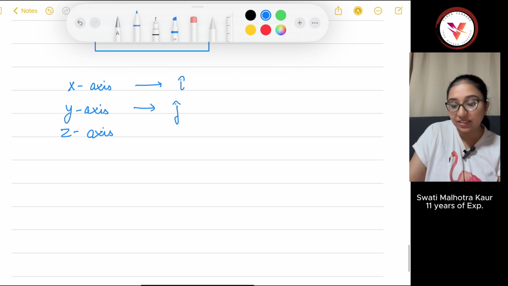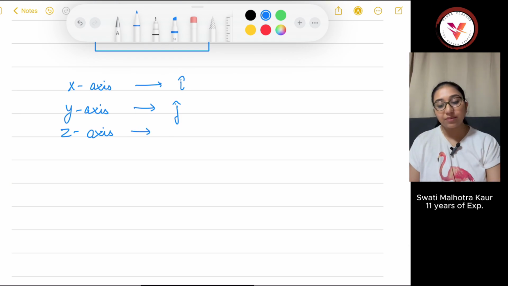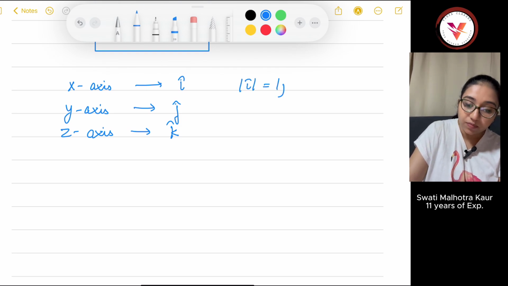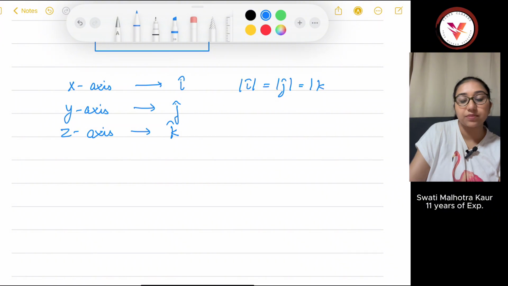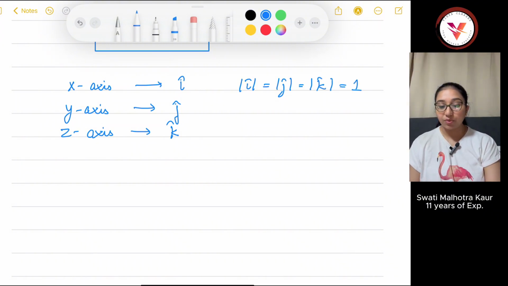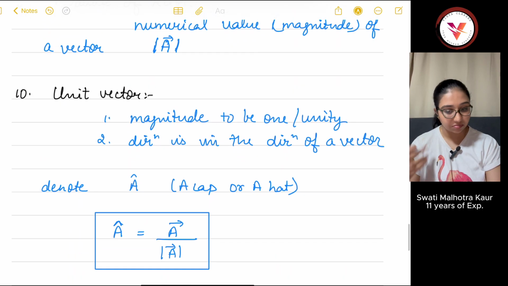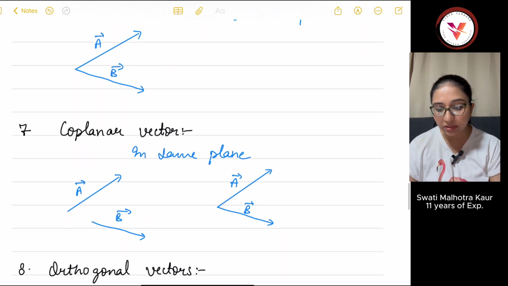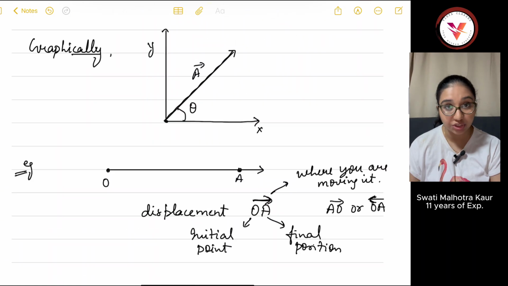And the Z axis is K cap. So these are I cap, J cap, K cap, and their magnitude is obviously 1. So these are the basic types of vectors.